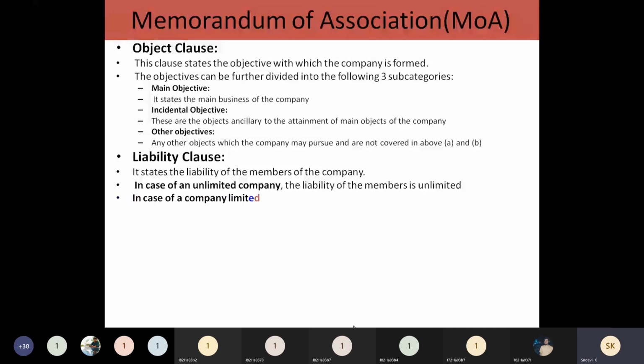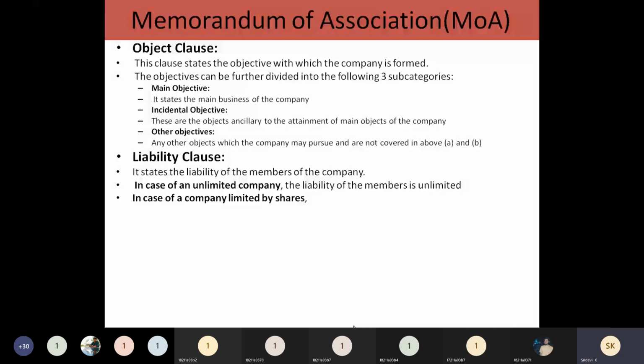Some companies will have limited liability. That limited liability may be by shares, meaning whatever share capital they have provided to the company, to that extent only their liability will be limited. That should be mentioned here.